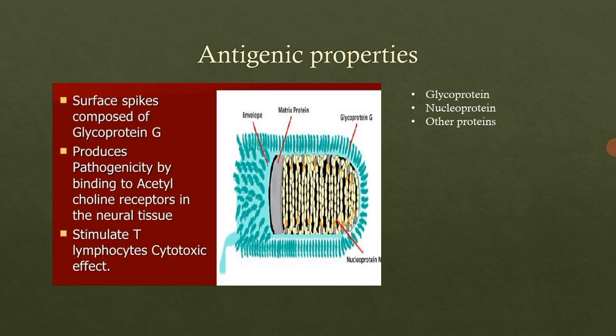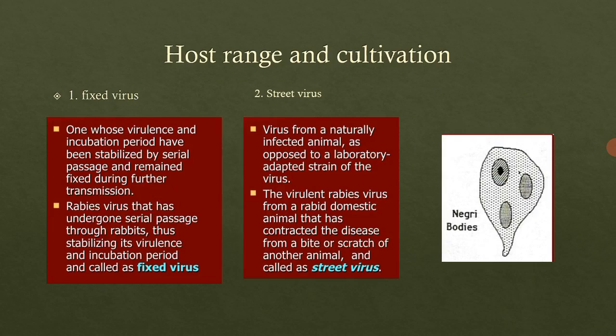In the antigens, we saw the glycoprotein, then the nucleoprotein, and we discussed each subtype, each antigen under the glycoprotein and the nucleoprotein, right? With the other proteins such as the RNA dependent RNA polymerase, and the glycolipid, right? Now in this online lecture we will study the host range.